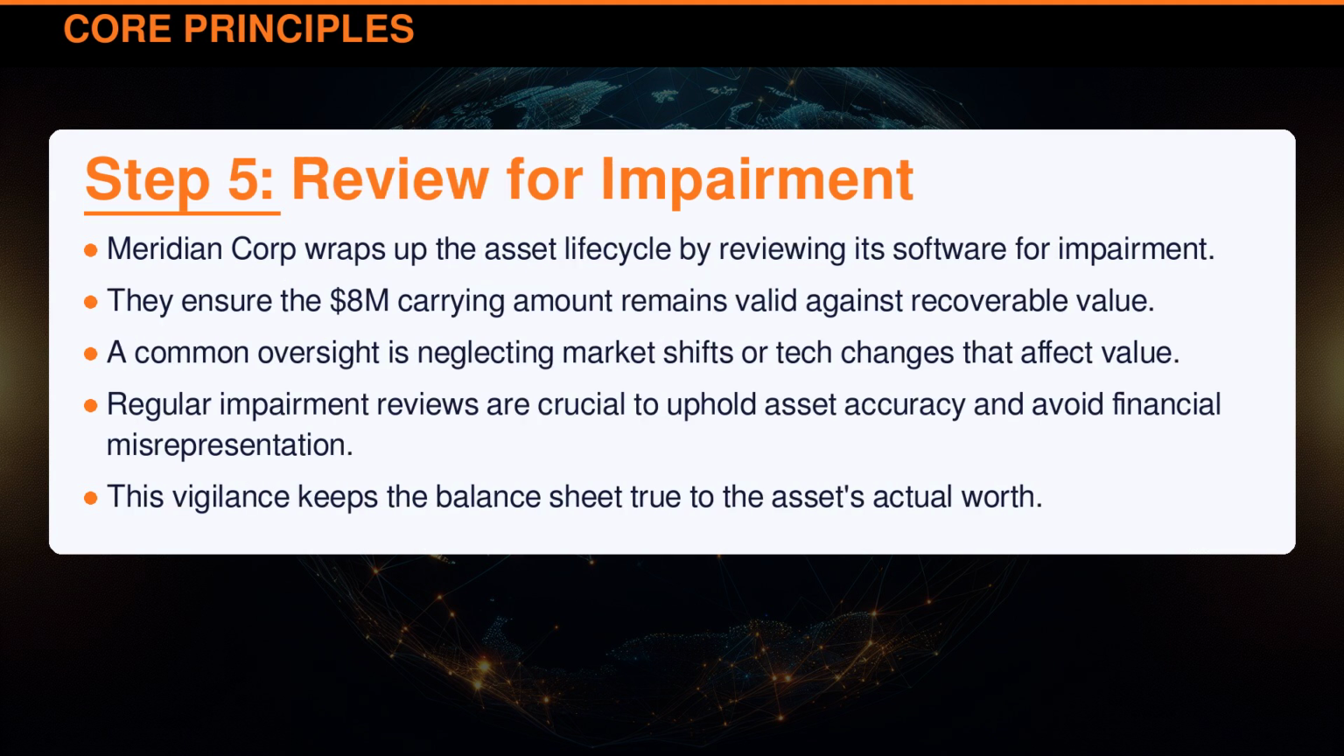Meridian Corporation wraps up the asset lifecycle by reviewing its software for impairment. They ensure the $8 million carrying amount remains valid against recoverable value. A common oversight is neglecting market shifts or tech changes that affect value. Regular impairment reviews are crucial to uphold asset accuracy and avoid financial misrepresentation. This vigilance keeps the balance sheet true to the asset's actual worth.